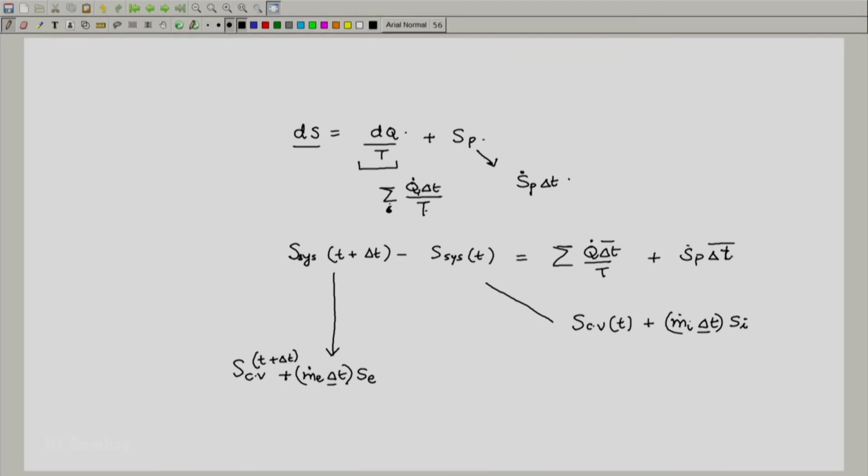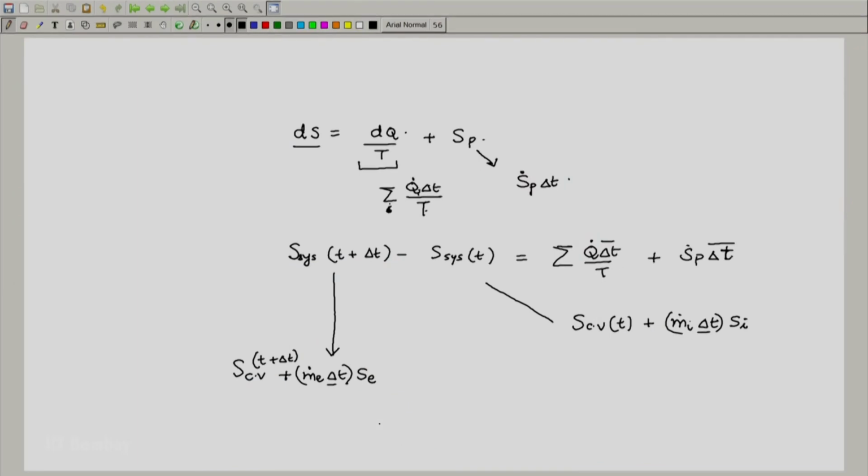And then we will take the limit as delta t tends to 0. We will again get an expression which will look very similar to the expression that we got when we were discussing the conservation of mass and the first law. So we will have dS CV by dt on the left side. Let me take it up in the next slide.